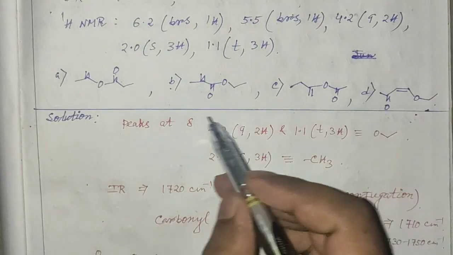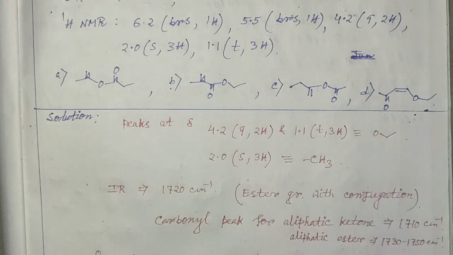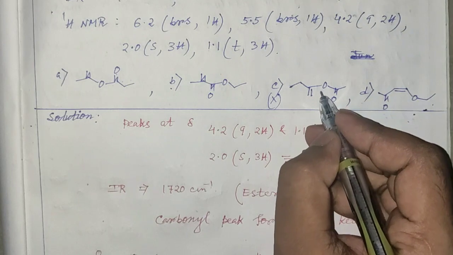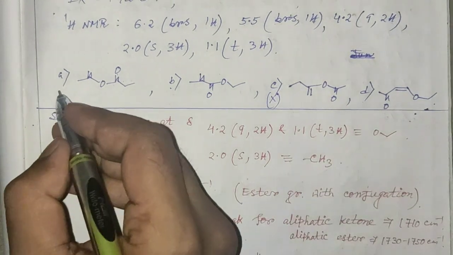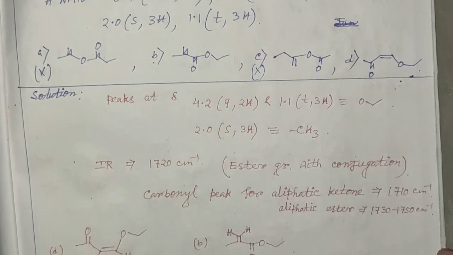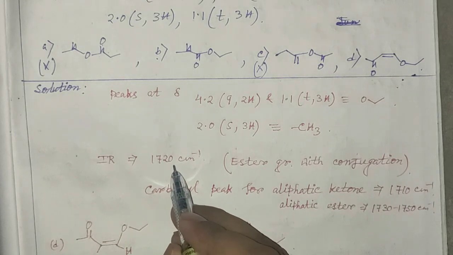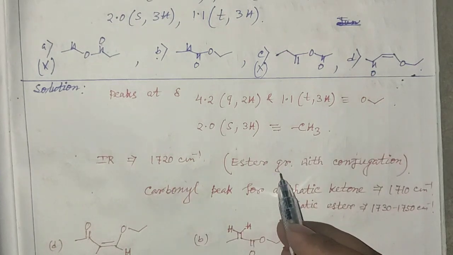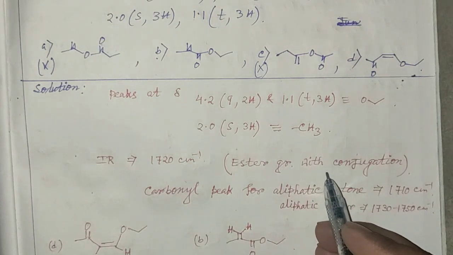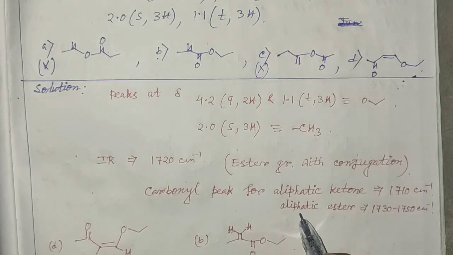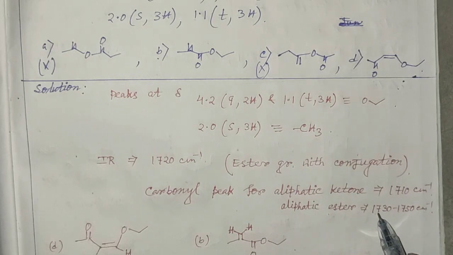Thus from the given options we can cancel out this structure, since it does not contain an OCH2Me group, and we can also cancel out this structure. Now from the IR stretching frequency value 1720 cm⁻¹, we can say that this data corresponds to an ester group containing one conjugation, which will reduce the stretching frequency of the carbonyl group, as an aliphatic ester comes at 1730 to 1750 cm⁻¹.